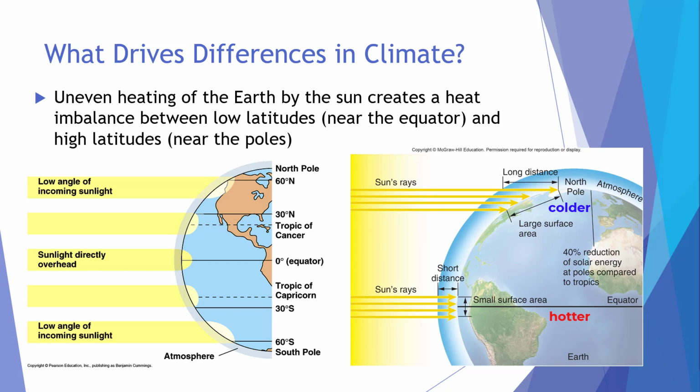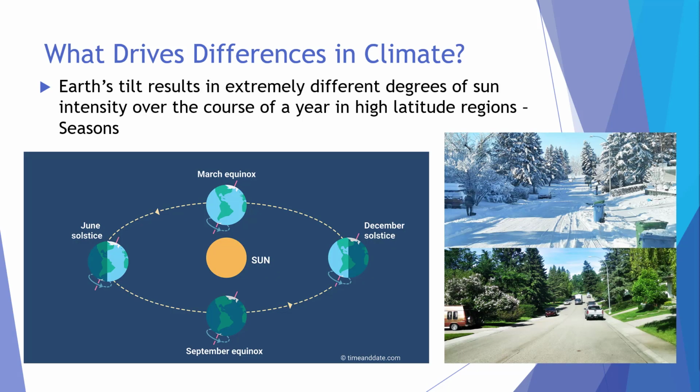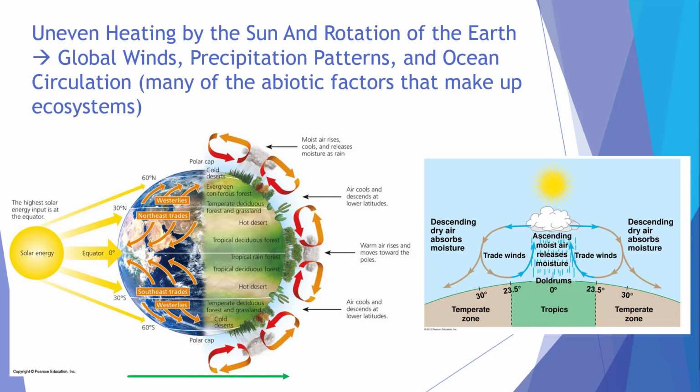This creates an energy imbalance, and the Earth's system seeks to rectify that imbalance through its interacting spheres, specifically its atmosphere and its hydrosphere. We can't forget about Earth's tilt, which gives the Earth its seasons at higher latitudes. During summer months, higher latitude locations receive sun for a majority of the day, while higher latitude regions receive sun for a minority of the day during winter months. This creates a seasonal imbalance and distinct seasonal variation. But let's get back to the differential heating of the Earth by the sun between the equator and higher latitudes.